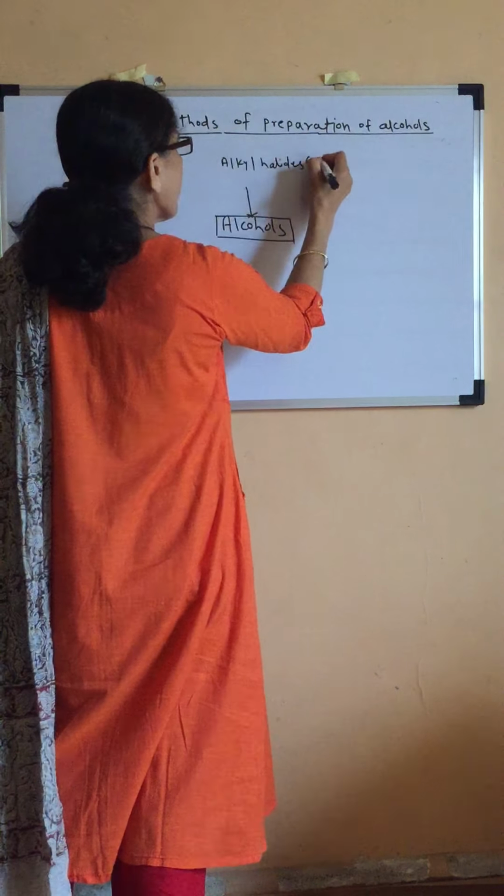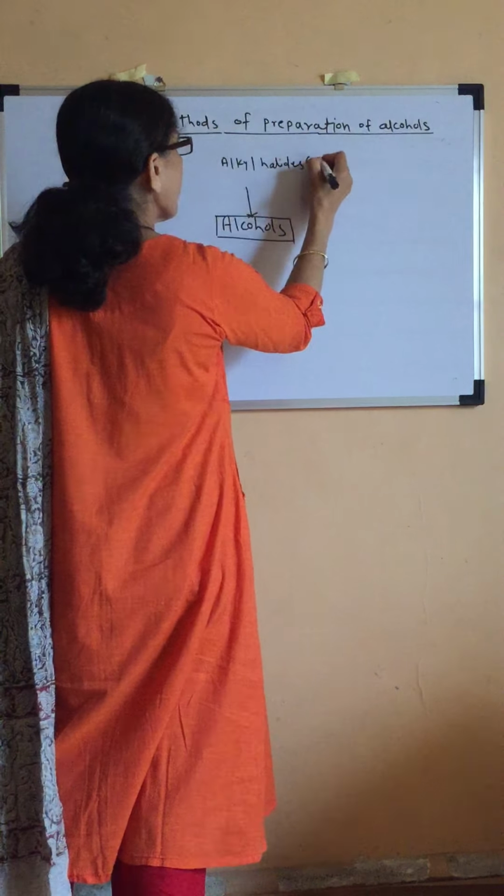We are able to get alcohols from alkenes also. From alkenes, we can get alcohols by two different methods. First is acid catalyzed hydration. And second one, hydroboration oxidation. This is from alkenes. We are able to get alcohols from carbonyl compounds.